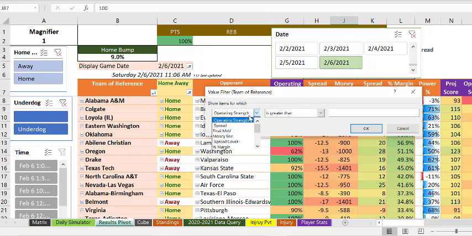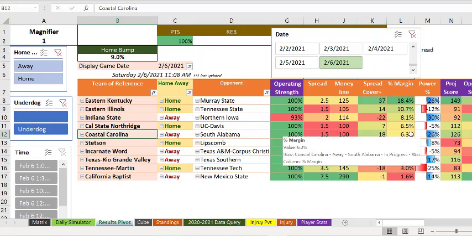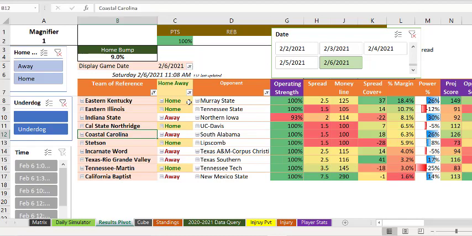greater than 99. I'll show you what I mean. I think some of those other underdogs weren't popping up. No, they're all here. They're at plus 100. So these are interesting games as well. Stetson, who beat Lipscomb yesterday, I believe. They were an underdog we had yesterday. Cal State Northridge. This is an away game with Coastal Carolina, but they still have a margin of 6% after the 9% bump, so they're a decent team.